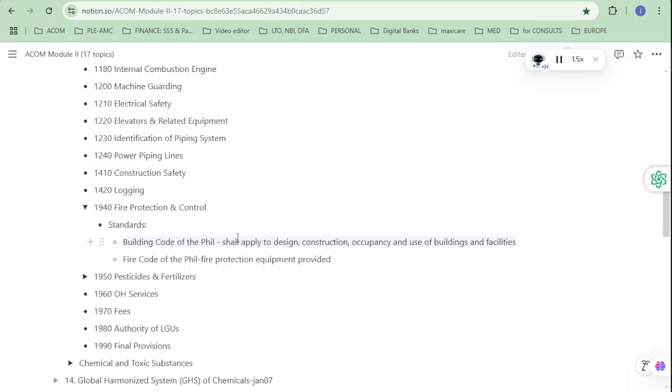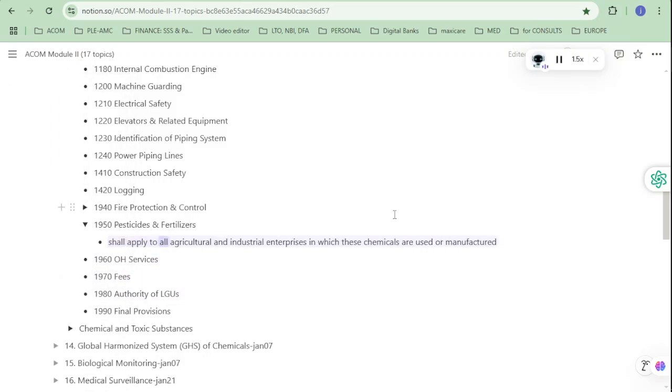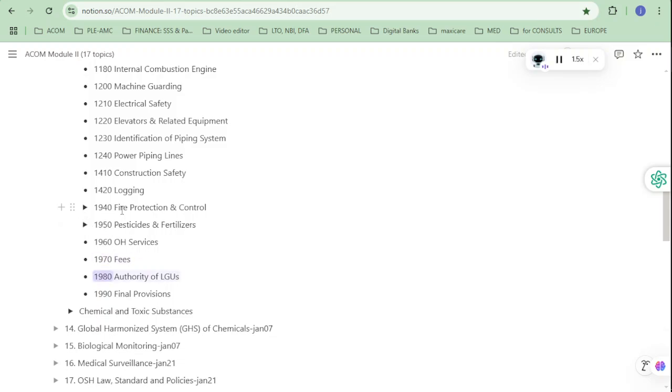Standards. Building Code of the Philippines shall apply to design, construction, occupancy and use of buildings and facilities. Fire Code of the Philippines, fire protection equipment provided. 1950 Pesticides and fertilizers shall apply to all agricultural and industrial enterprises in which these chemicals are used or manufactured. 1960 OSH Services. 1970 Fees. 1980 Authority of LGUs. 1990 Final Provisions.